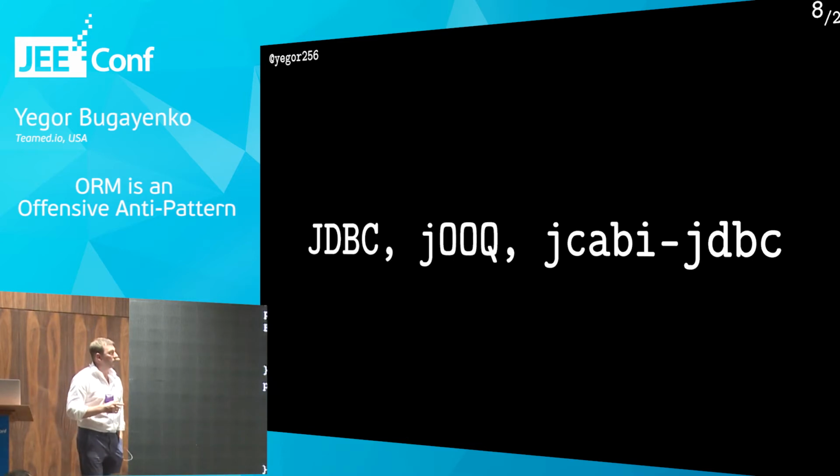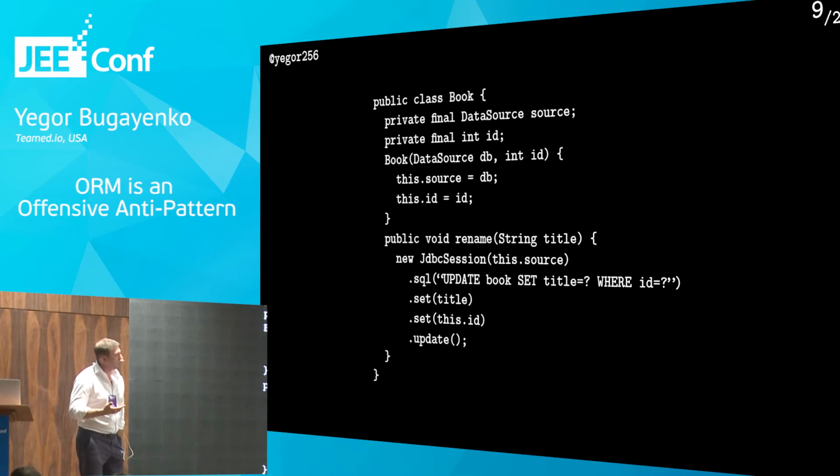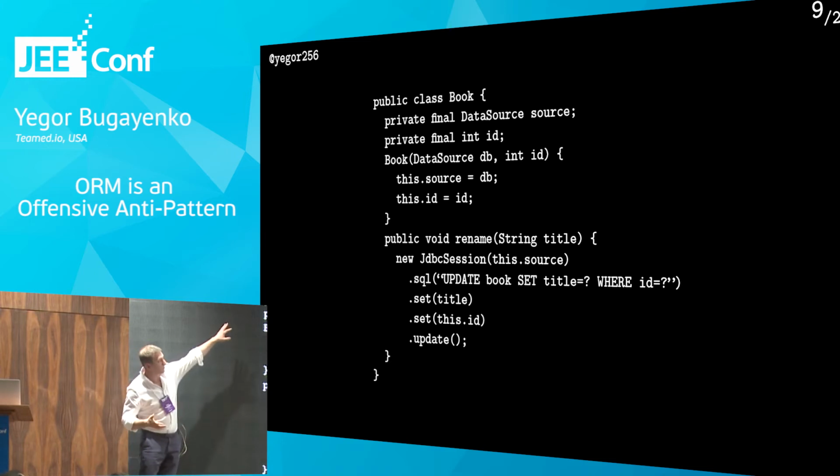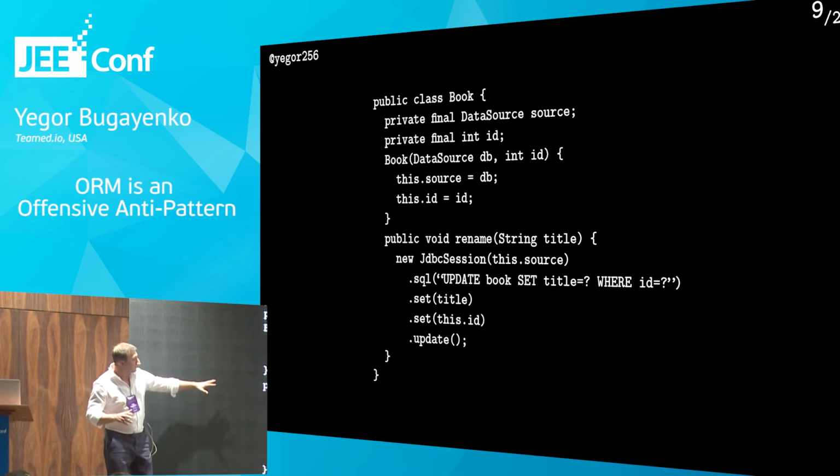Let's jump to the slide. So this is the code. This is how I would suggest to implement it technically. Let's say it's a book. I'm using a library of my own, called jcabi-jdbc. But it doesn't matter. There are some other libraries which may help you to turn your JDBC data source into the real SQL query. So in this case, we have a function rename, and we give the title.